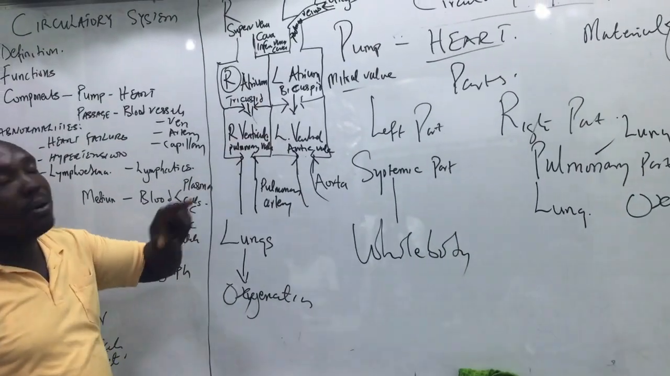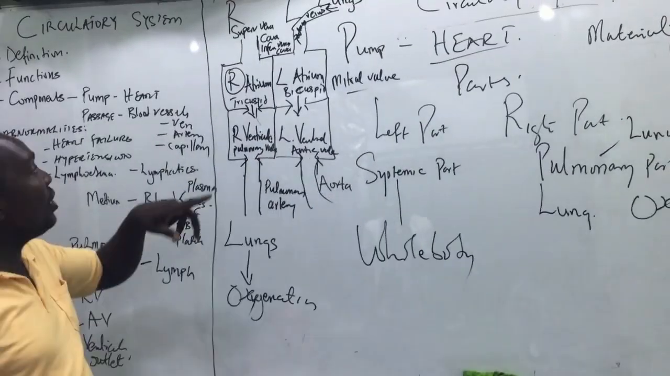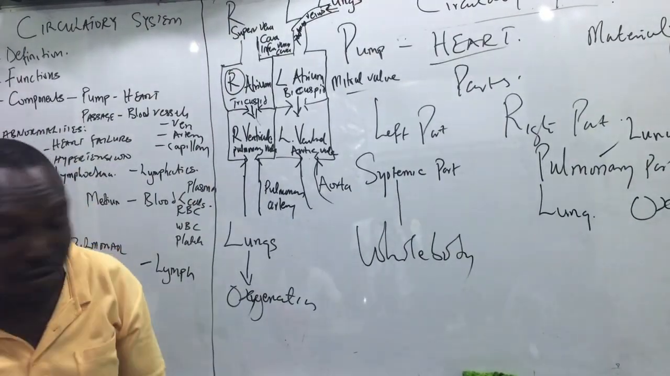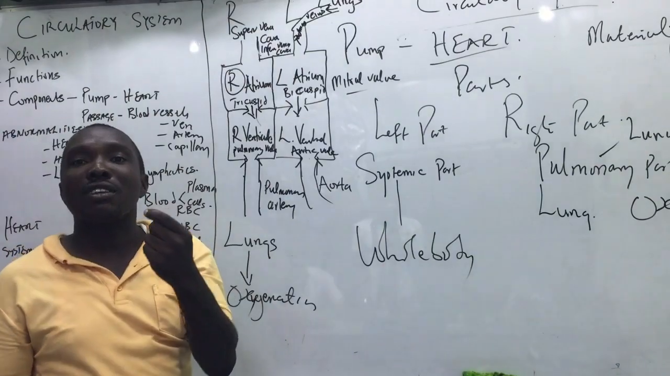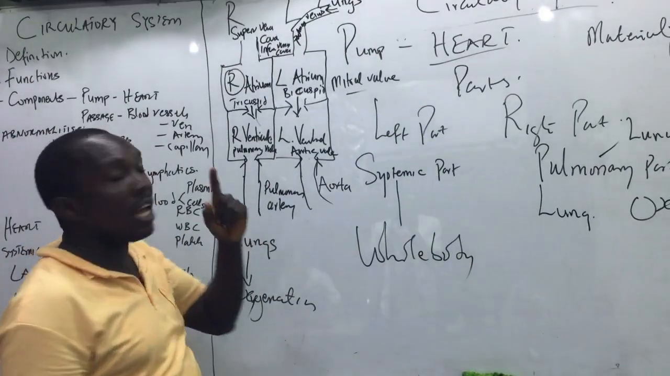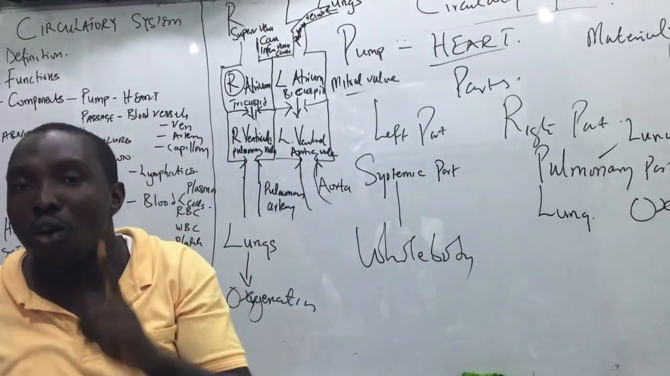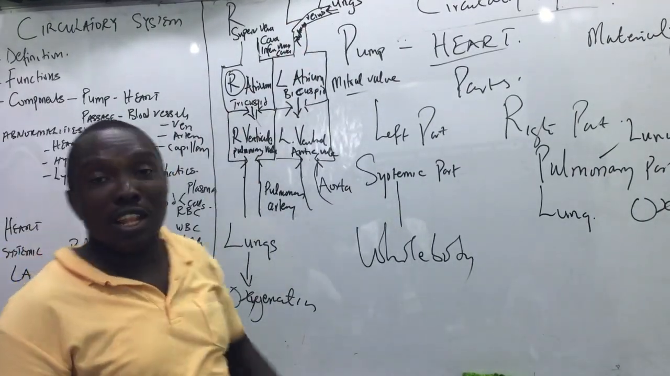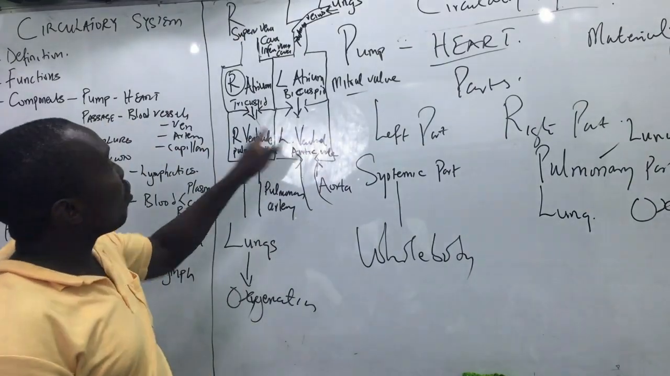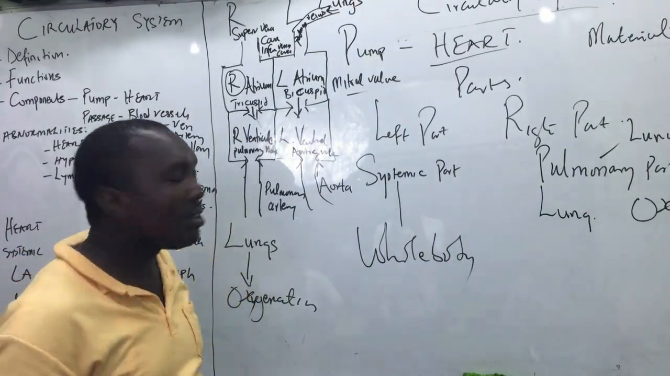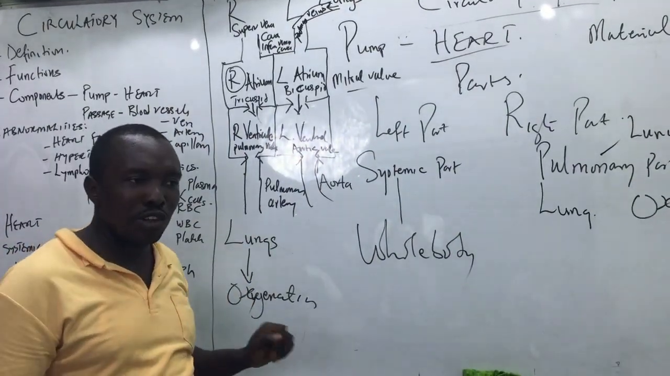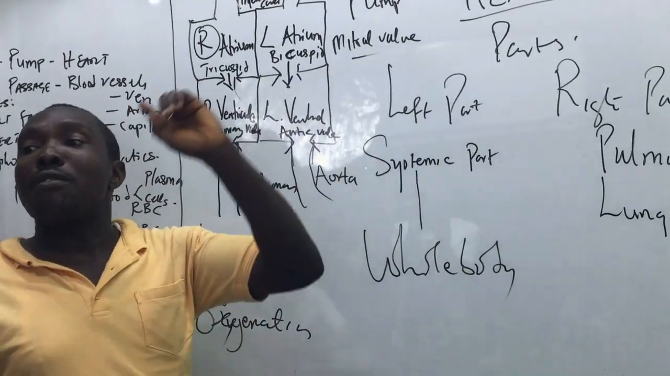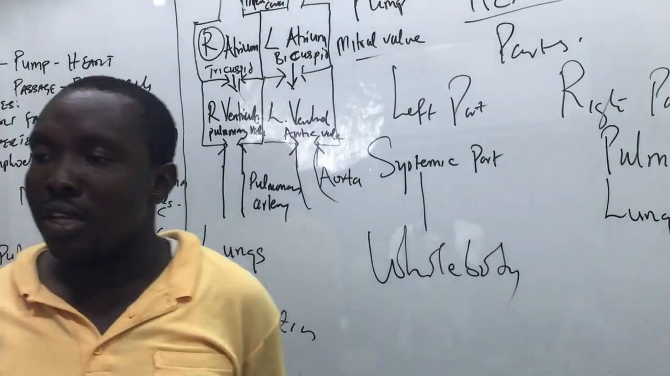So a recap. The left part of the heart, which is the systemic part of the heart, receives blood from where? The lungs. And the blood is already what? Oxygenated. It passes through the pulmonary vein and enters into the left atrium. From the left atrium, via the bicuspid valve, they enter into the what? Left ventricle. The left ventricle pumps it into the what? Into the aorta. From the aorta, it gets to all parts of the body.